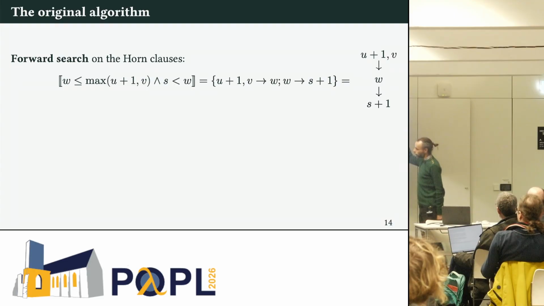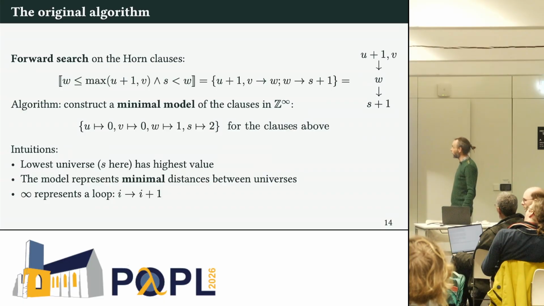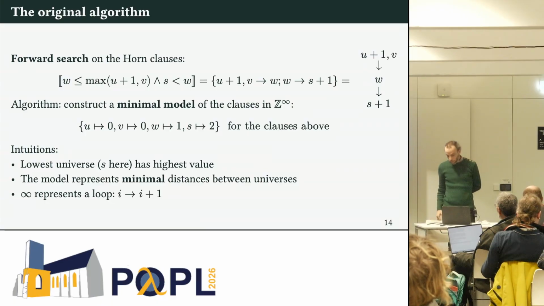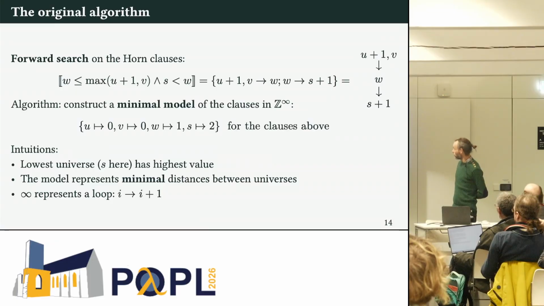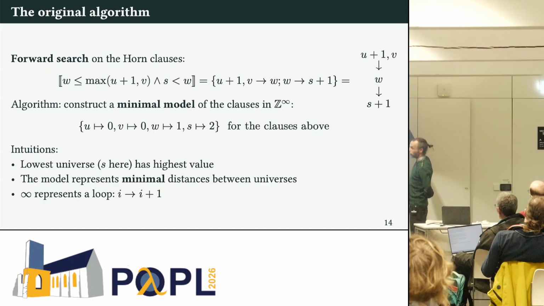So here I'm building a very simple graph, and the idea is that we maintain some kind of minimal model of these clauses in the integers plus infinity, where infinity will represent a looping universe, basically. So the lowest universe will have the highest value. You see here S is the smallest universe, and it gets value 2. And W is at level 1. It's just one level higher, and so on and so forth.